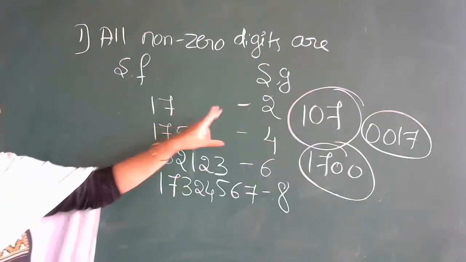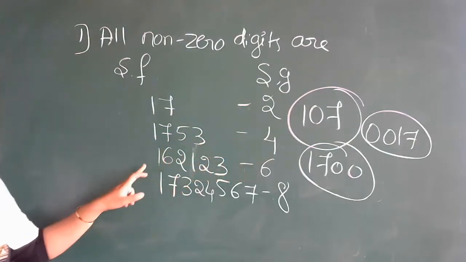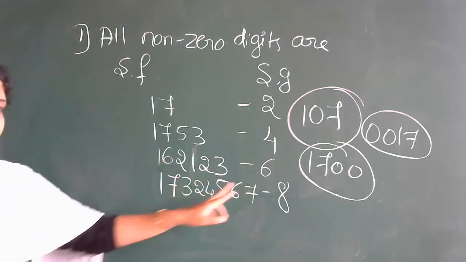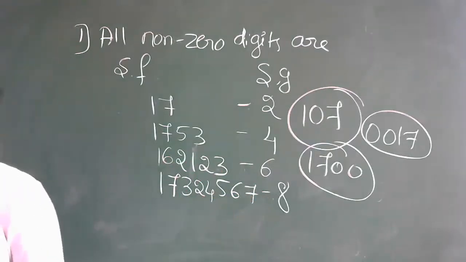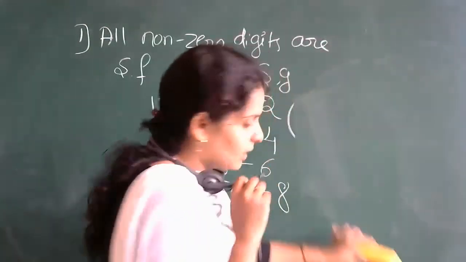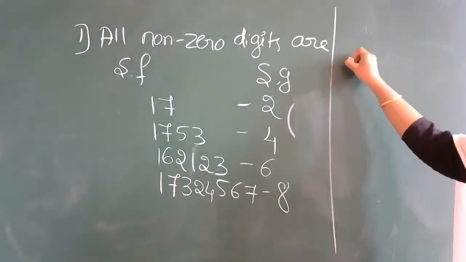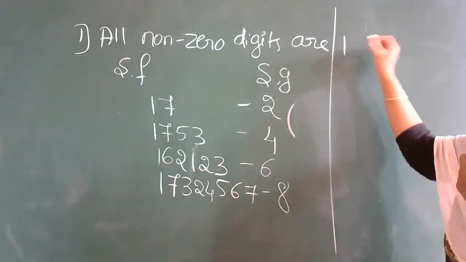So here 2 significant figures are there. Here 4 significant figures. Here 6. Here 8. Is it clear? Shall I write some more examples? Let me see who will answer. Here I'll write, see. I'll take examples like this.